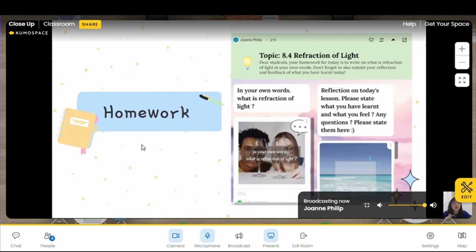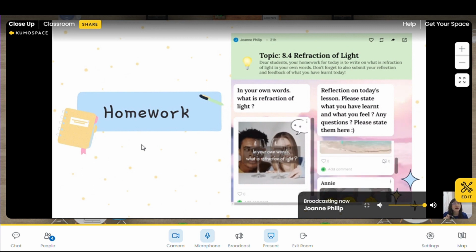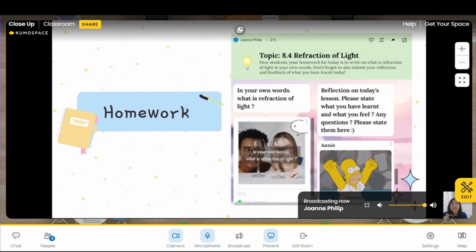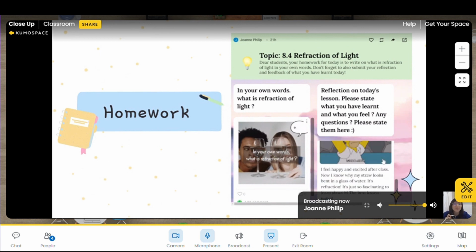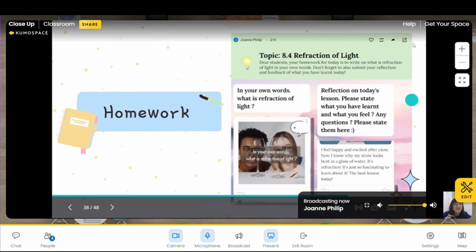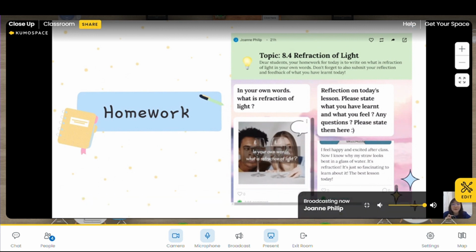In your words, please write what is refraction of light and also a reflection on today's lesson. Please state what you have learned, what you have felt, and any questions. How do you feel about the whole lesson? Is it interesting? Is it fun? Or do you feel unsure about certain things? So you can write down any questions. Okay. Oh, and we have Annie. Annie has already submitted her reflection for today. She feels happy, and I hope everyone feels happy too. But it's okay if you have questions or you feel sad, you can just share it in the Padlet.